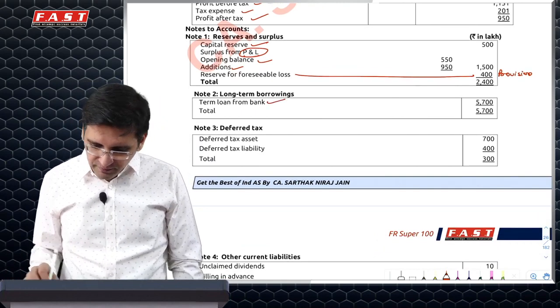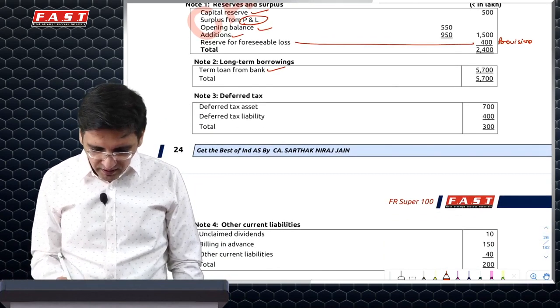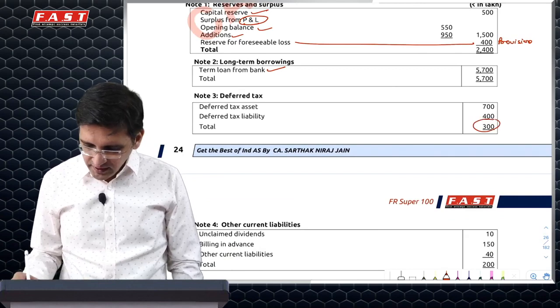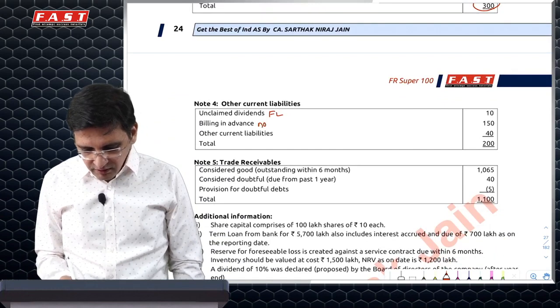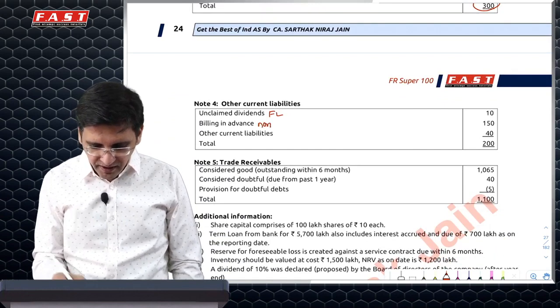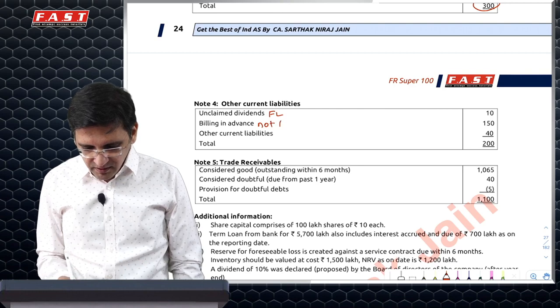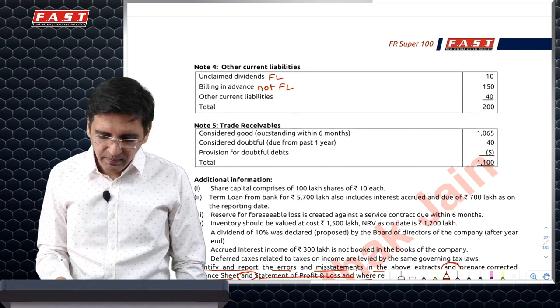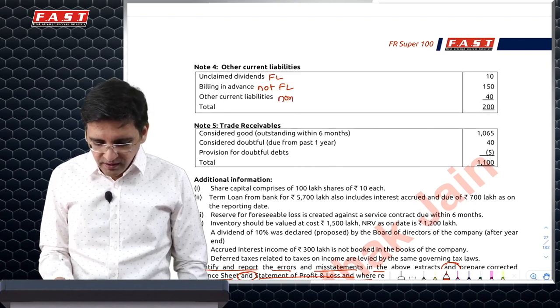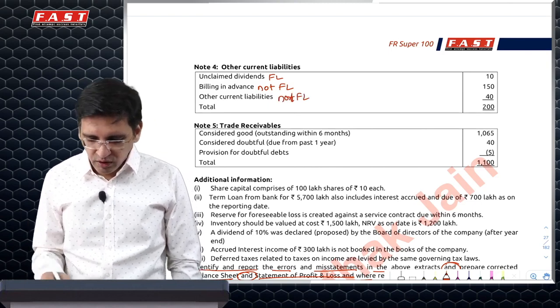Term loan from bank, if question is silent, assume it to be non-current financial liability. They netted off if it's from the same law. Other current liability, unclaimed dividend is a financial liability. Advance billing is not a financial liability and hence it will be treated as part of other current liability because here you don't have to repay money but give goods or services. And other current liability, again because this is not given under financial liability, assume not financial liability.